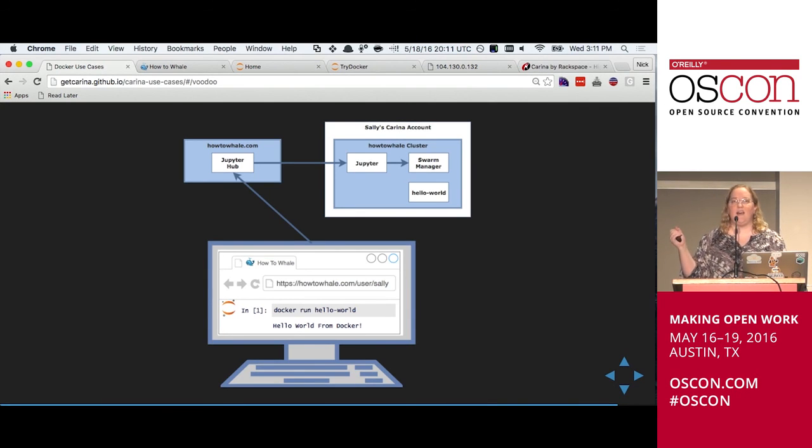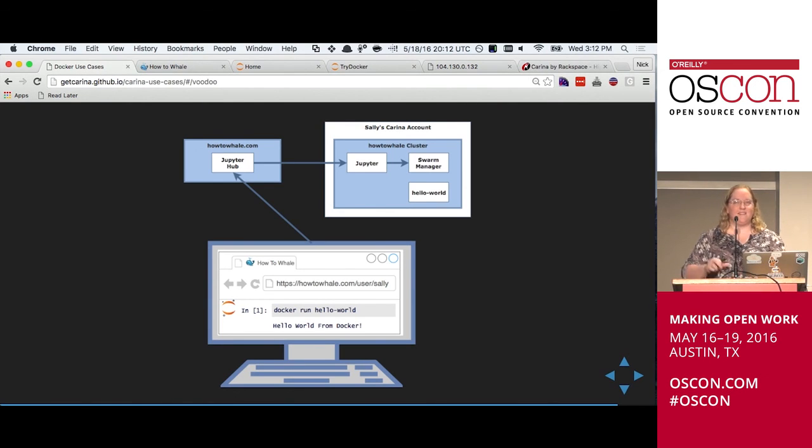And if you take a look at this, Sally is actually running her Jupyter server on her own Carina cluster. So I'm not paying for Sally trying out these tutorials. Sally has it off on Carina, and all I'm doing is maintaining this really simple little proxy, essentially. So Jupyter gets that command, docker run hello-world, and goes, sure, I've been pre-configured to know how to talk to basically the Docker Swarm cluster that I'm sitting on, and it spins up the hello-world container, and then the output trickles back to the web browser.